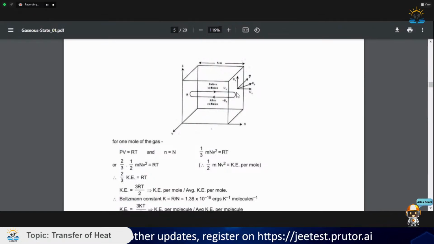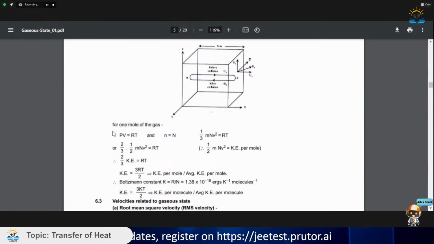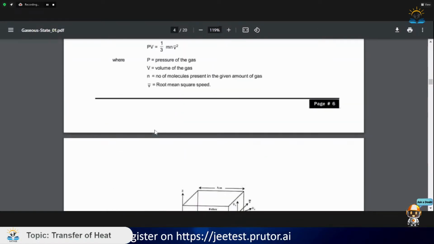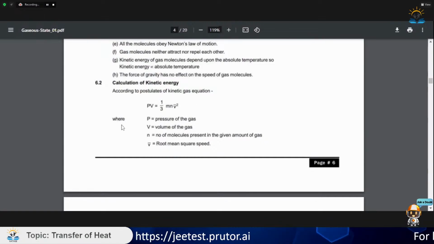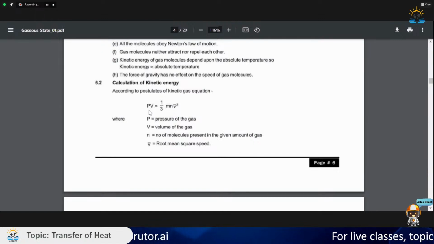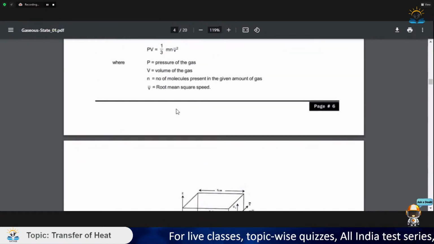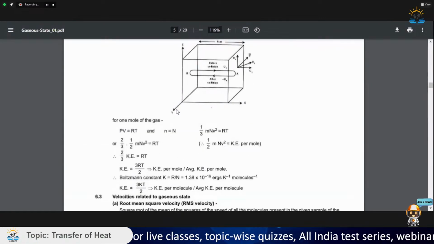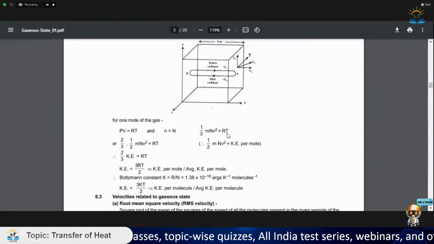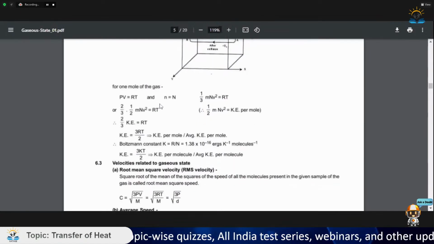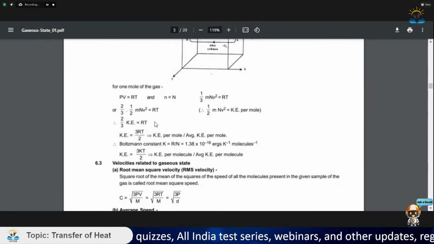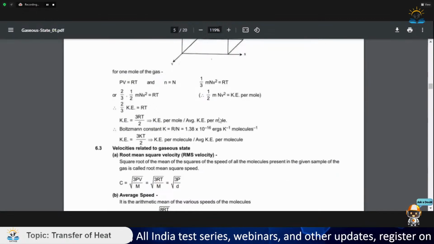Okay. So for 1 mole of gas, PV is equal to RT, and let us also, for an instant, learn this postulate of the kinetic gas equation, which says pressure into volume is 1 by 3 times mN v bar square, where v is the root mean square speed. Now we know 1 by 3 mN v square is equal to RT, because PV is equal to RT, and kinetic energy is half mv square.